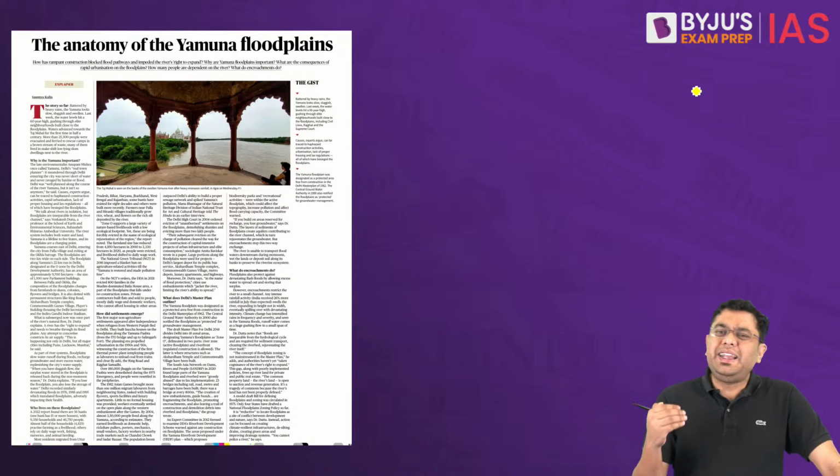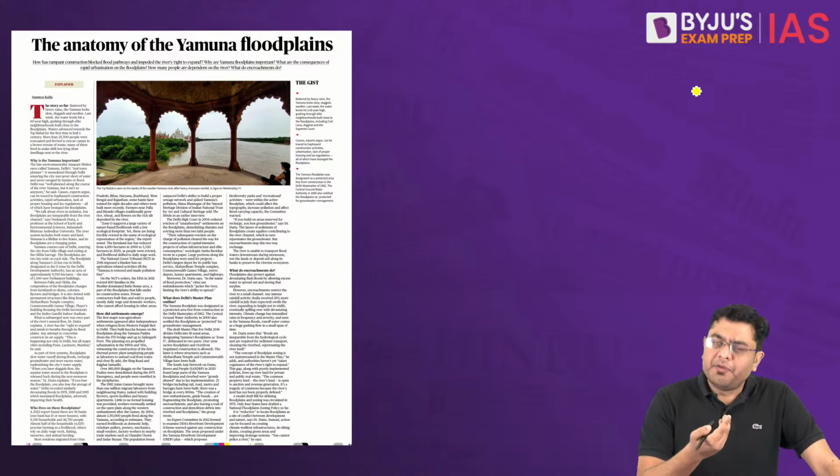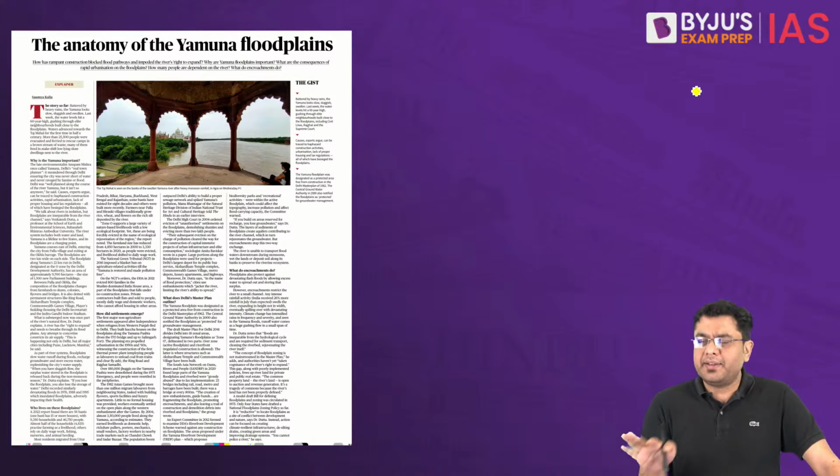This talks about the detail of where river Yamuna enters through Delhi, how it passes through various different areas and regions.